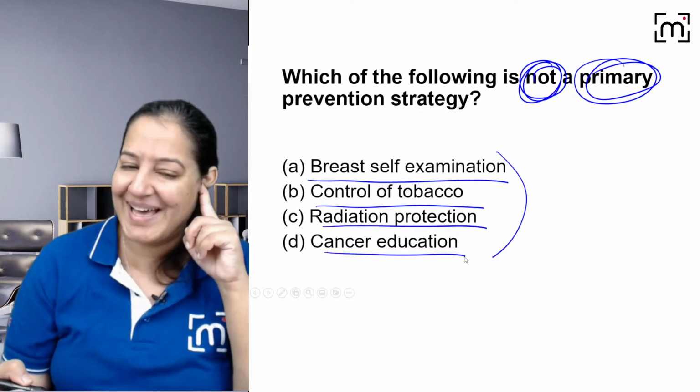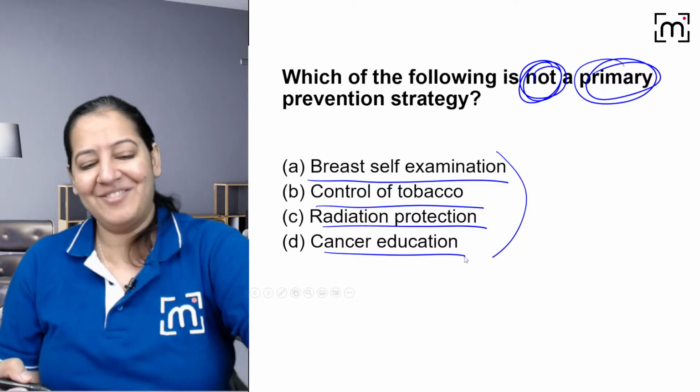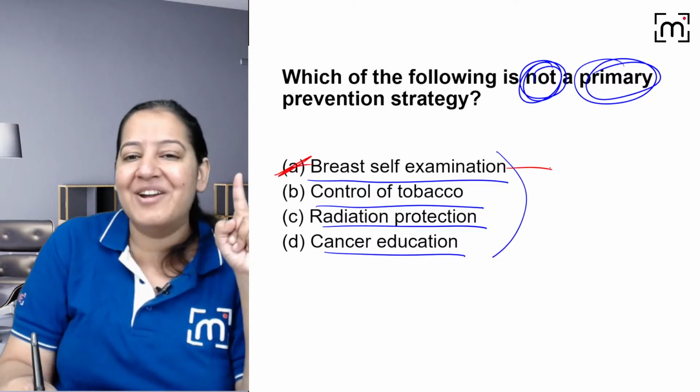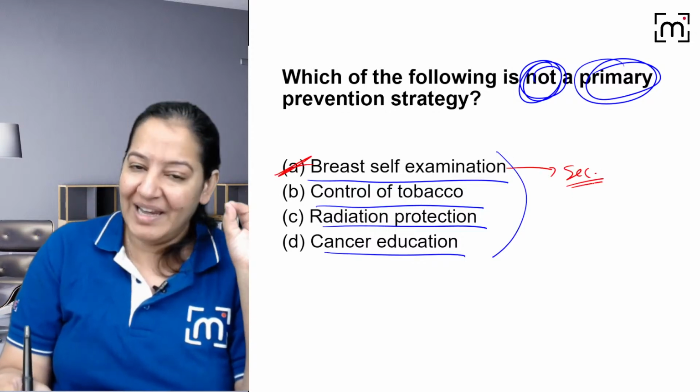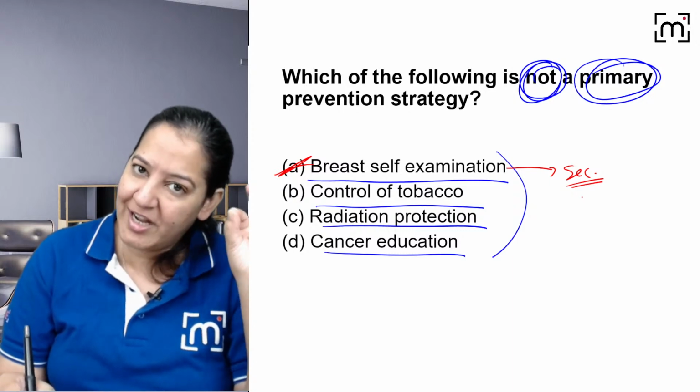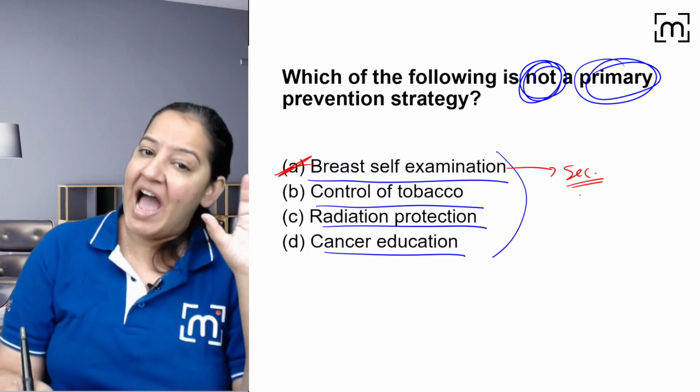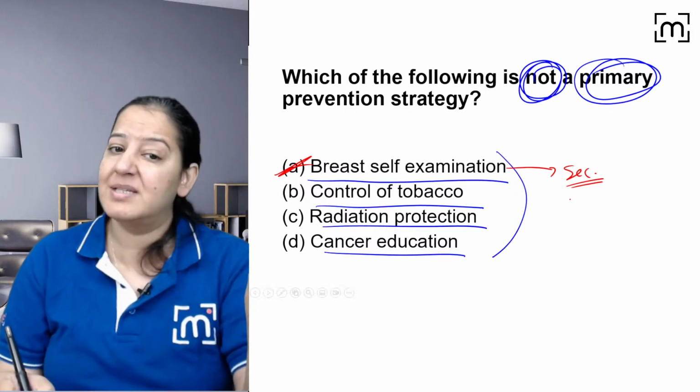Yes, Tejaswini. Yes, Gaurav. Very good. Just now I taught you. Breast self-examination is a secondary way of prevention. The lady palpating the breast can only come to you when she will have a lump. Having a lump is secondary, not primary. The disease is already present.